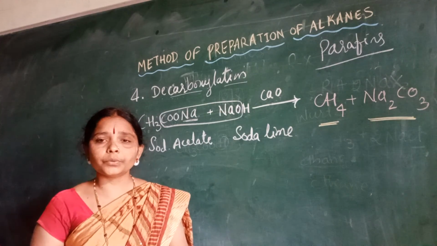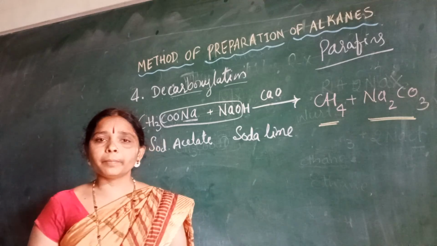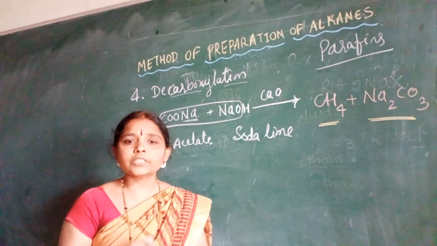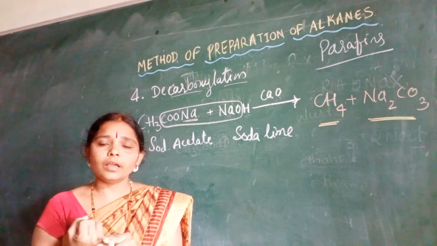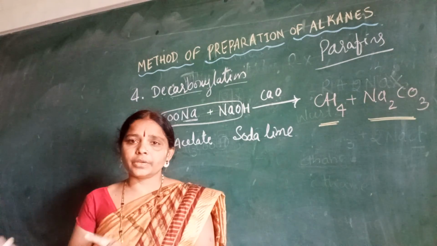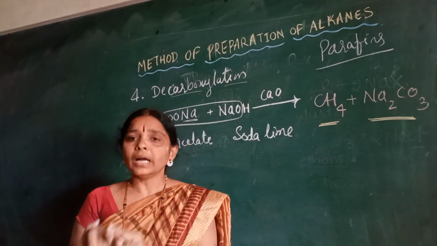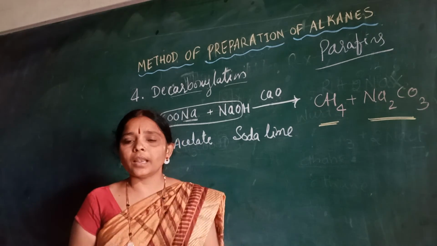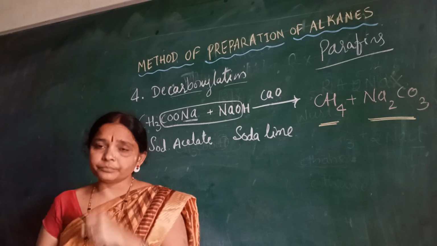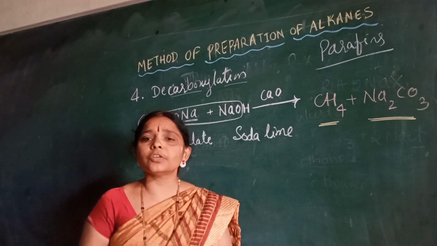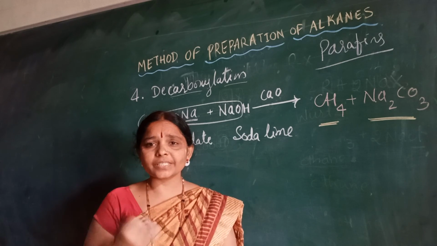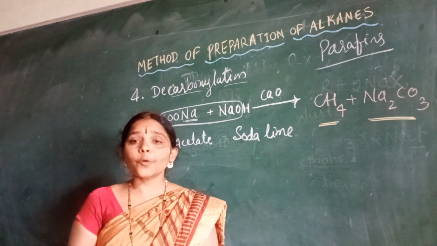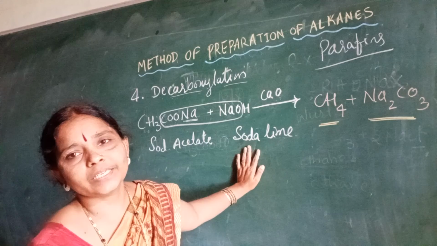So what did we learn today? Methods of preparation. We learned 4 methods of preparation. First one is from unsaturated hydrocarbons to saturated compounds, we got alkanes. Then the second is from alkyl halides, which is carried out in the presence of zinc with HCl. Then the third reaction is the Wurtz reaction. Then the fourth reaction is decarboxylation.